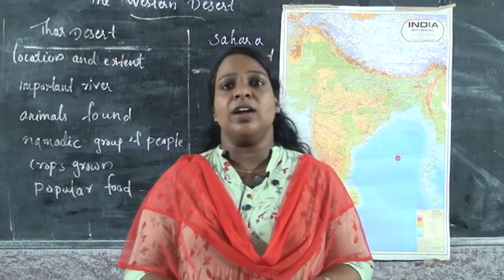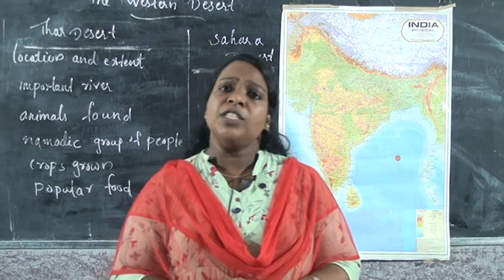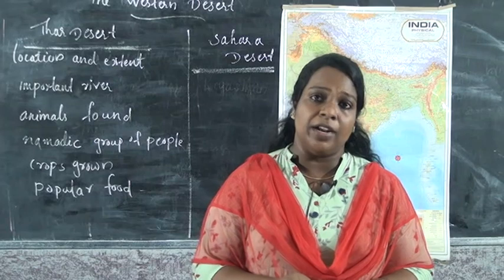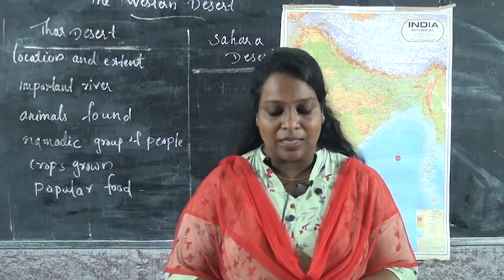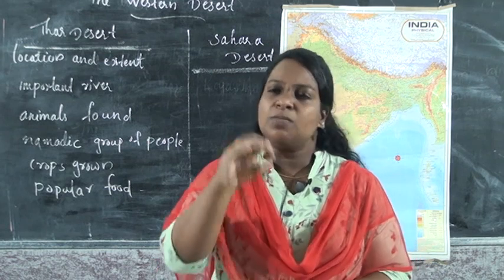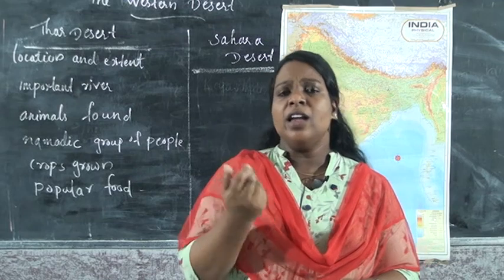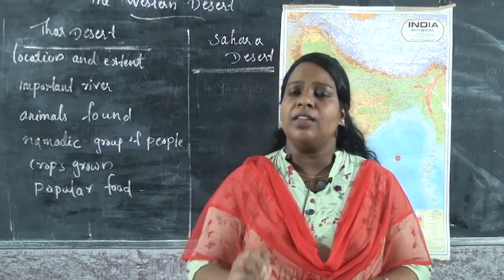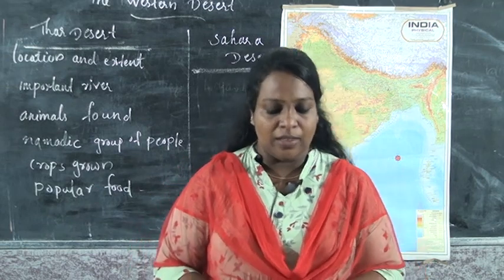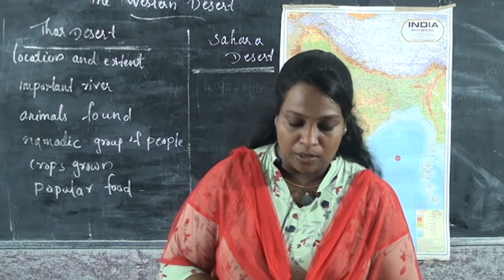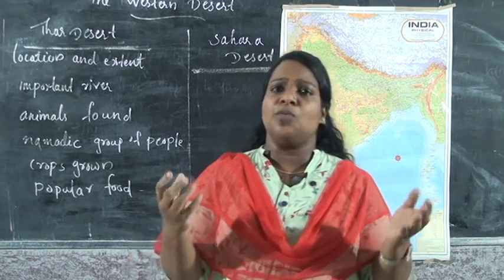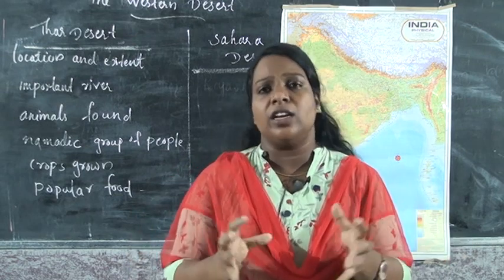Okay, the next one is the importance of houses. Which type of houses do they use, children? Tell me. നമ്മൾ യൂസ് ചെയ്യുന്ന പോലത്തെ വീടുകളായിരിക്കുമോ? Yes, most houses have a flat roof and a few small windows. Why are they using small windows? എന്തുകൊണ്ടായിരിക്കും അവർ ചെറിയ വിൻഡോസ് യൂസ് ചെയ്യുന്നത്? Because the walls are thick to keep the heat out so that the houses remain cold, and some houses have underground tanks also.